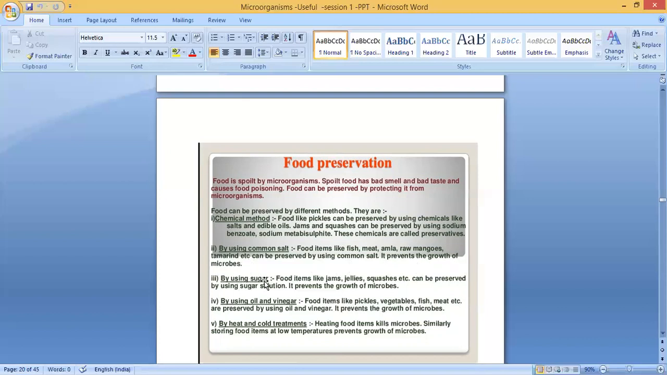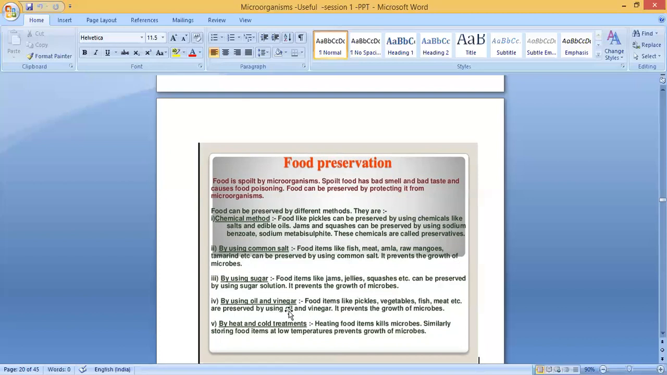Same by using sugar. Food items like jams, jellies, squashes, etc. can be preserved by using sugar solution. It prevents the growth of microbes. Clear? That is the reason we can keep jams and all these for a long period of time, because they add more sugar solution. It prevents the growth of microbes.